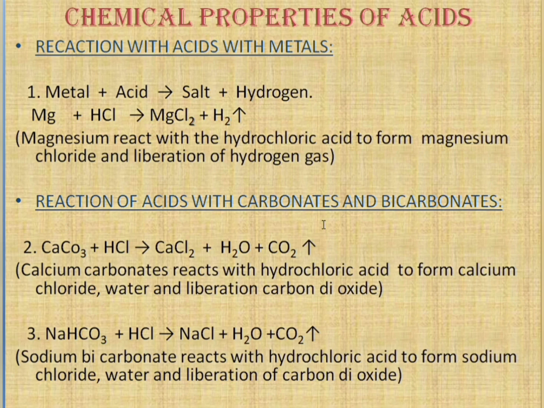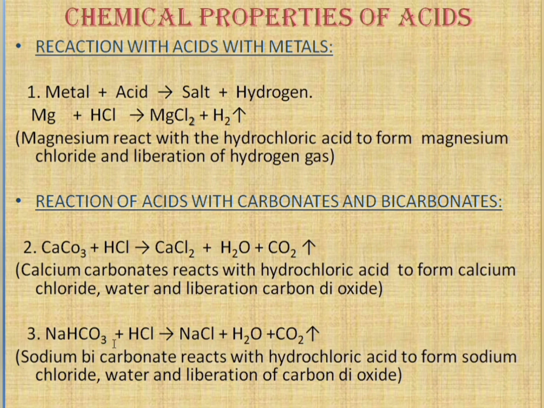Reaction of acids with carbonates and bicarbonates, what happens? Here you can observe. In the first example, calcium carbonate reacts with HCl, hydrochloric acid, and forms calcium chloride plus water plus carbon dioxide. Similarly, for the reaction of acids with bicarbonates, I have taken sodium bicarbonate.